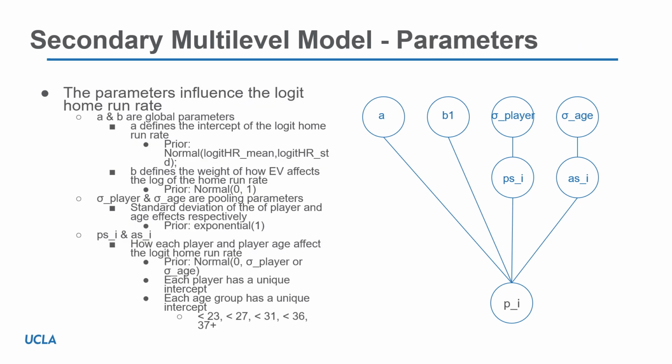In this model, a and b are global parameters that describe population-wide information in the model. a describes the intercept and is distributed with mean equal to the mean of the logit home run rate of the population, and standard deviation equal to the standard deviation of the logit home run rate of the population. b defines the weight of how a player's scaled exit velocity affects home run rate. The scaled exit velocity refers to the fact that the exit velocity of each player was subtracted by the mean of the population, then divided by the standard deviation of the population's exit velocity.